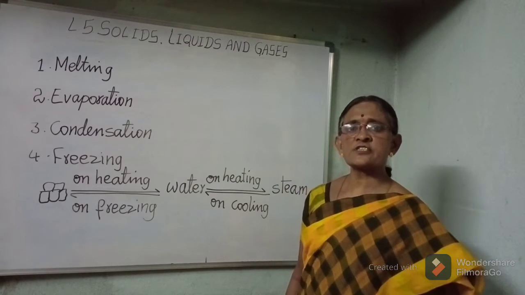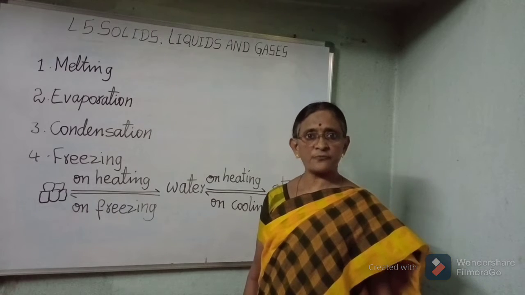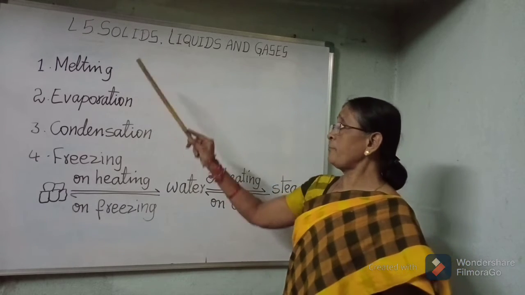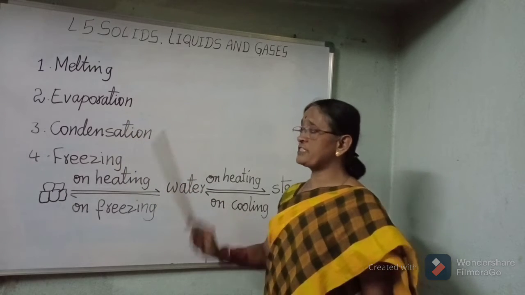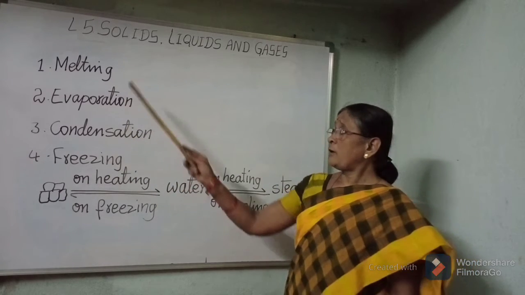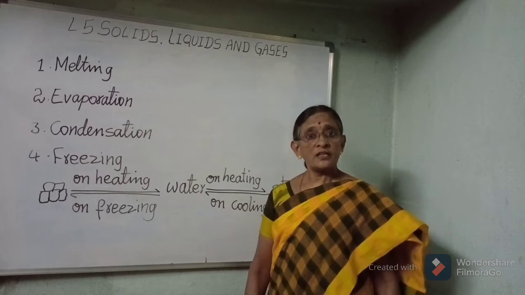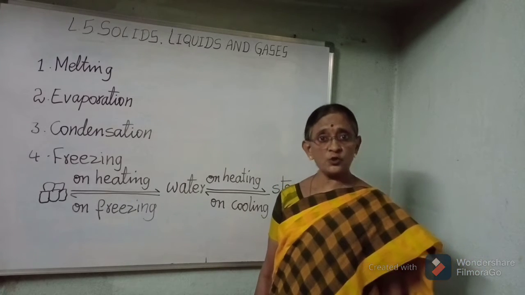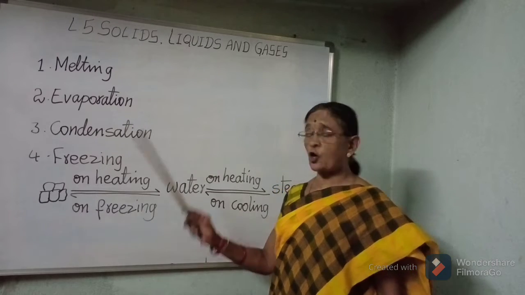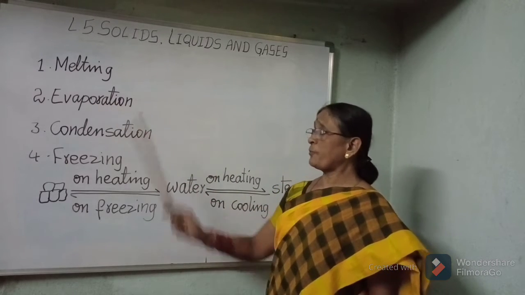There are some processes which can change the state of matter. They are melting, evaporation, condensation, freezing. Melting. The process of changing a solid substance into liquid on heating is called melting. Evaporation.